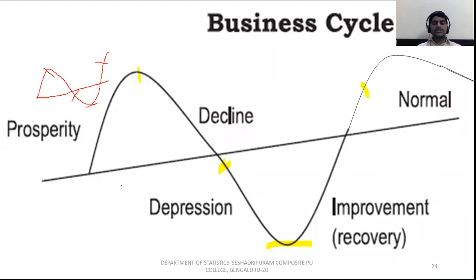Note that prosperity is nothing but the first stage of business activity. Here money circulation is very good, buyers and sellers are also very good, and production of goods and services is very good. Income, profit, employment, all the things are very, very important. Yes. No need to worry.